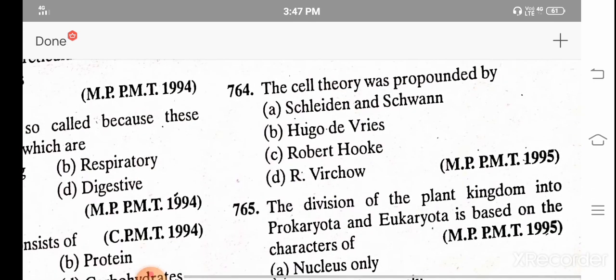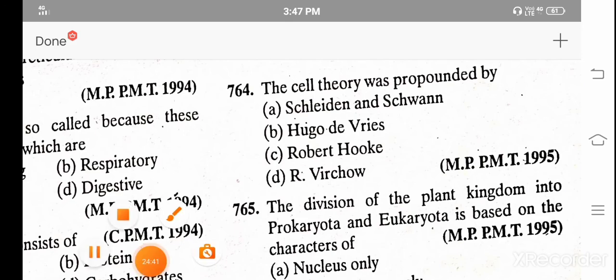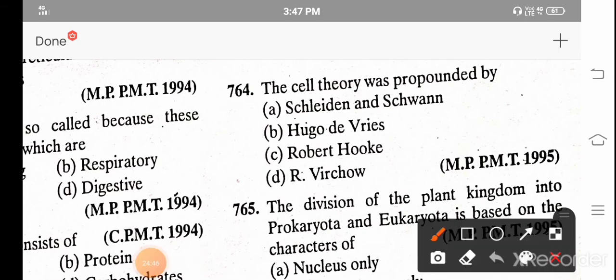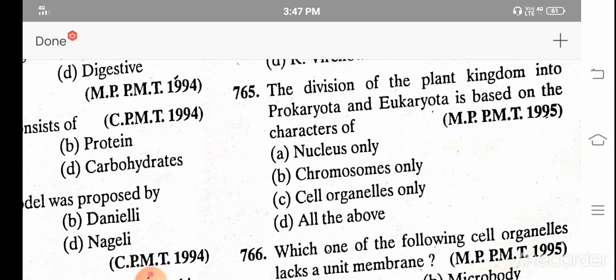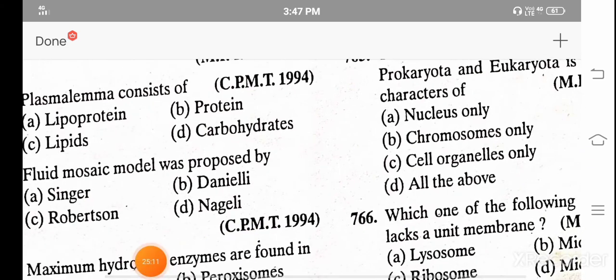The cell theory was proposed by A. Schleiden and Schwann, B. Hugo de Vries, C. Robert Hooke, and D. R. Virchow. And the correct answer is A. Schleiden and Schwann. The division of the kingdom into prokaryotes and eukaryotes is based on the characters of A. Nucleus only, B. Chromosomes only, C. Cell organelle only, and D. All of the above. And the correct answer is A. Nucleus only.